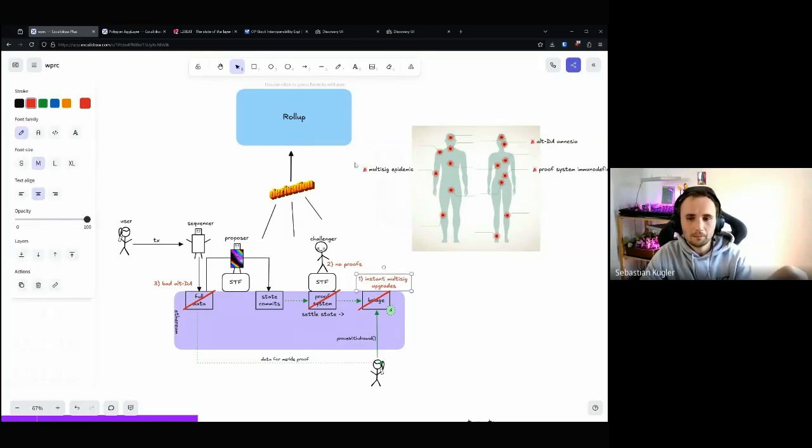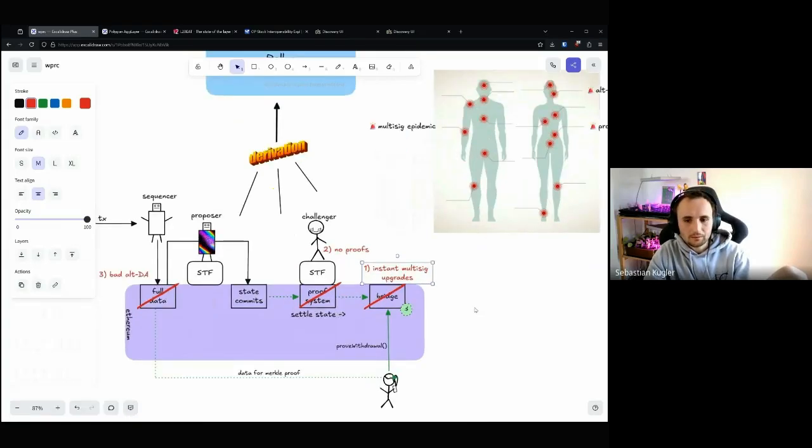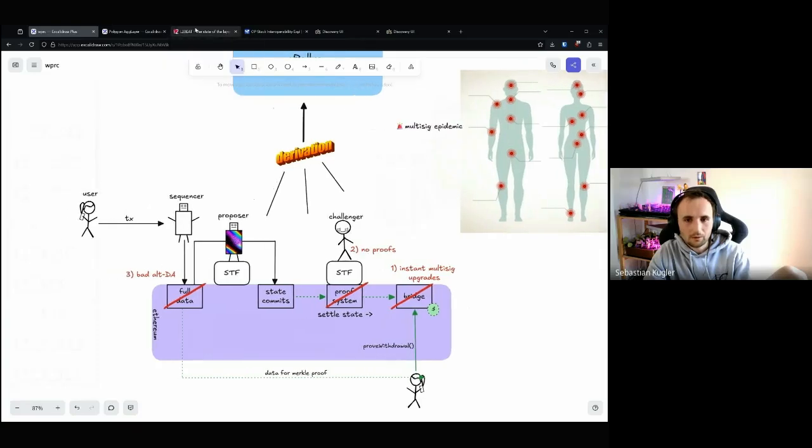So we have an epidemic of multisigs that are not professional. These are random project-owned multisigs with low thresholds, many members, and sometimes even externally owned addresses, so single addresses that can upgrade a project. This is an epidemic because it affects lots of projects.